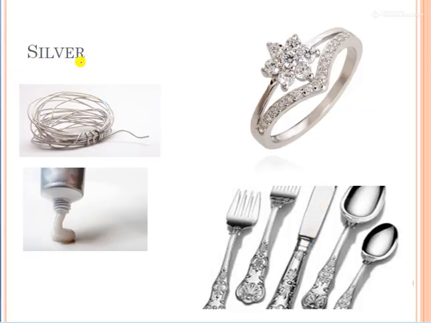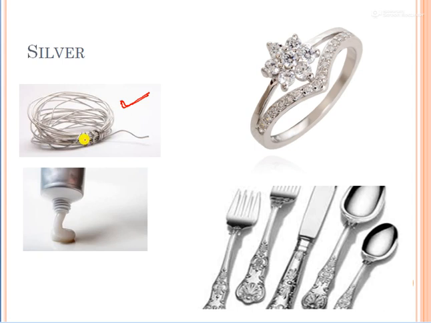Now silver is the second costliest metal. Silver is sometimes used as wire. This wire we do not use in general, but in making some heavier things, like a satellite or an aeroplane or something like that, we need this wire.